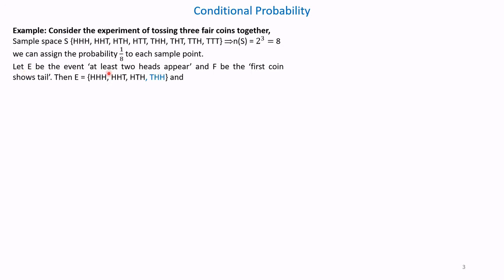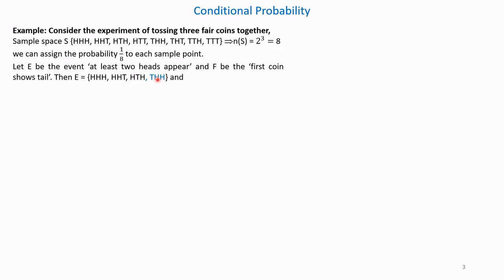So E is associated with at least two heads, which means a minimum of two heads should be there. So the outcomes are HHH, and two heads are also here, HHT, and here also there are two heads, HTH, and THH. So all these outcomes of event E have at least two heads.